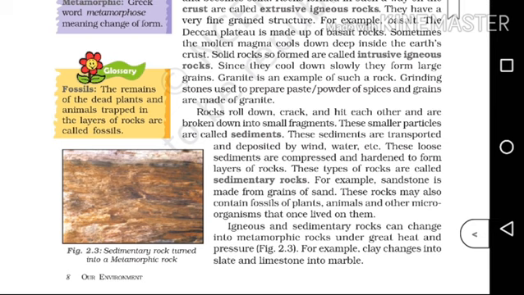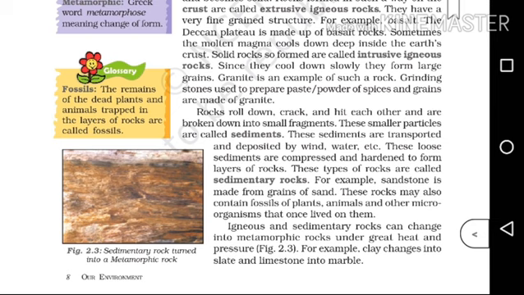Okay. Word origin. Igneous: Latin word ignis meaning fire. Sedimentary: Latin word sedimentum meaning settle down. Metamorphic: Greek word metamorphos meaning change of form. So here they are given the origin of each word and their meanings. Igneous comes from the Latin word ignis and means fire. Sedimentary from the Latin word sedimentum meaning settle down. And the metamorphic, which is a Greek word metamorphos meaning change of form.